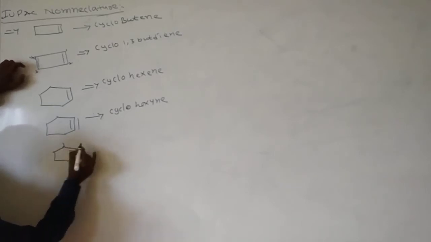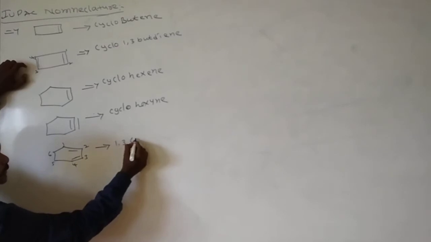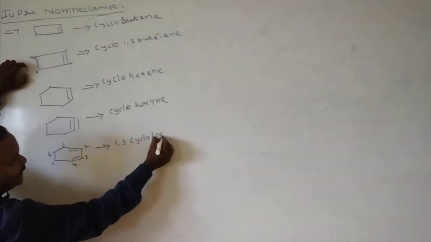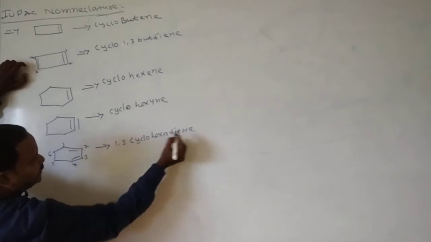Two double bonds are present means 1, 2, 3, 4, 5, 6. First position, third position, double bond is there. So 1, 3. What do we call it? Cyclohexa. How many double bonds are there? Two double bonds. So 1, 3 cyclohexadiene. The common name of this known compound is benzene.